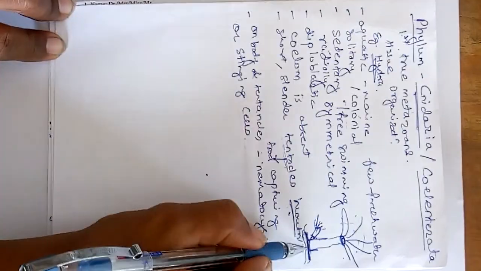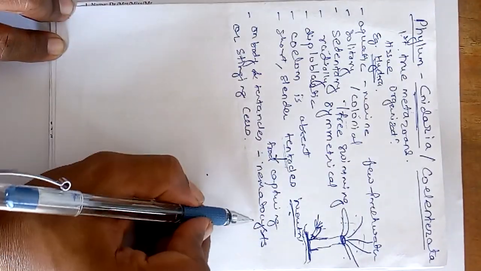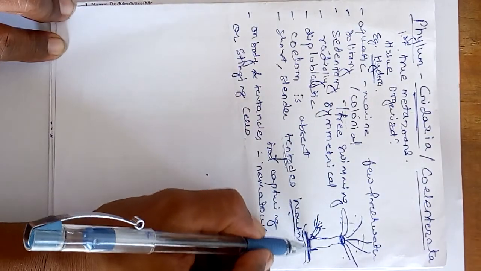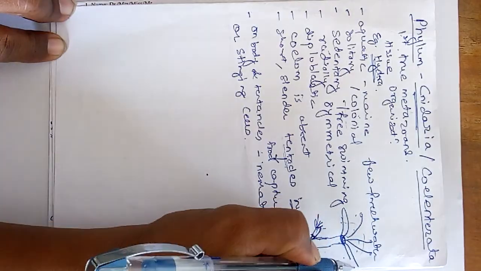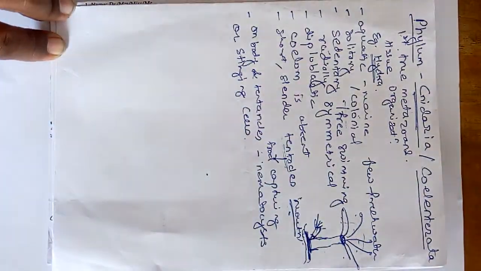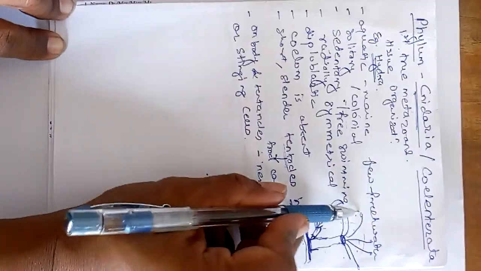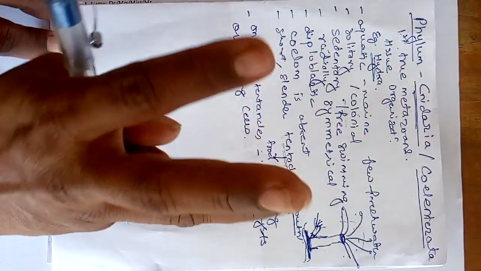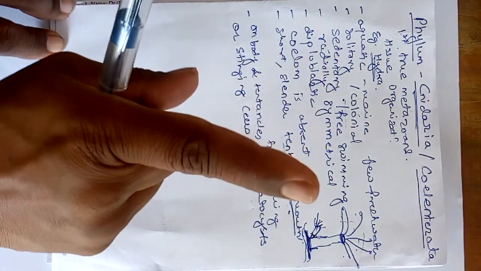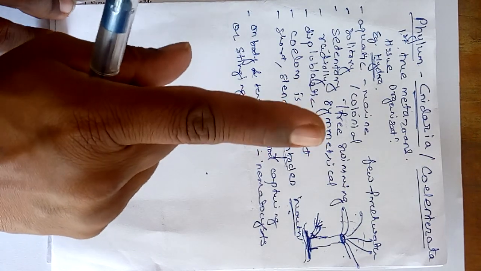So that specific type of nematocytes or the stinging cells which are present here on the body, as well as towards the tip of the tentacle. So those tips of the tentacles which possess the nematocytes or stinging cells, or the base which possesses the nematocytes or the stinging cells, they are helpful for three purposes. For adhesion, means to remain stuck to the substratum.